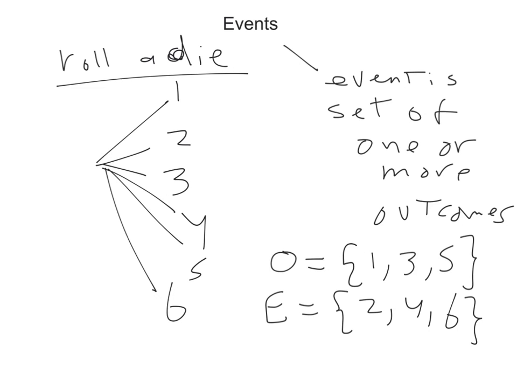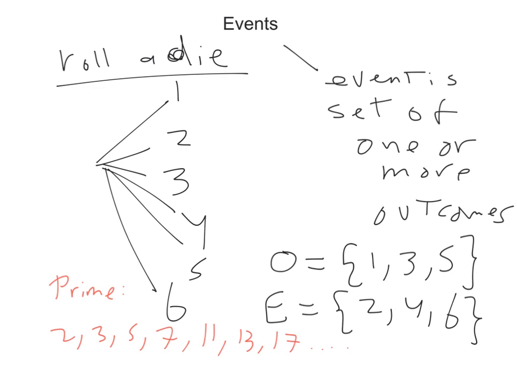Prime numbers are like 2, 3, 5, 7. Not 9, because 9 is 3 times 3. Then 11, 13. Not 15, because 15 is 3 times 5. So 17 and so on. So those are prime numbers. The numbers that cannot be divided by anything except itself and 1.